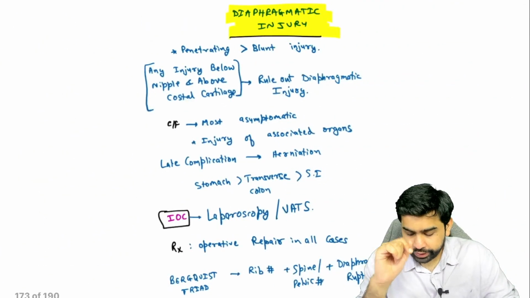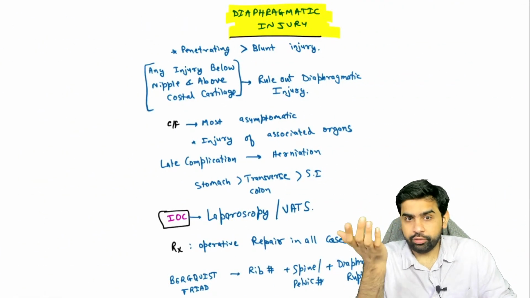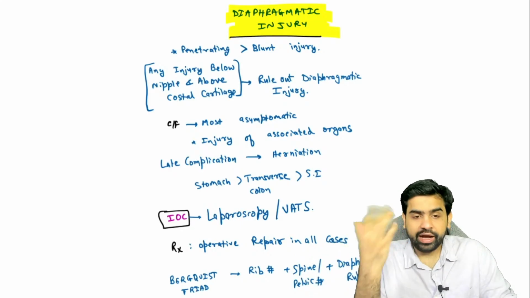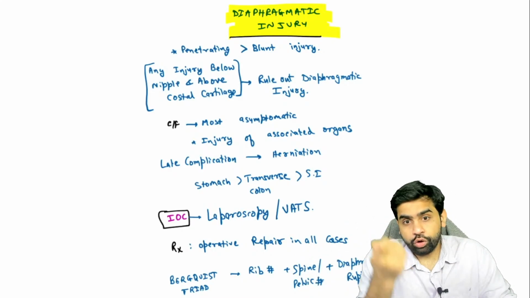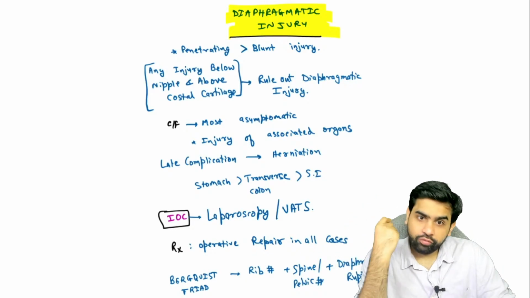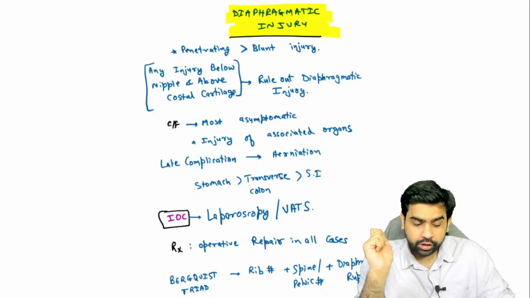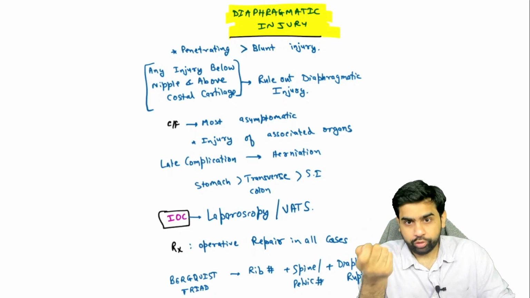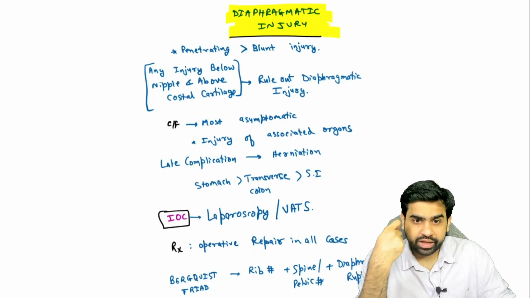Now, let's talk about the diaphragmatic injury. I had shared one of the questions on my group very recently. I asked, what is the investigation of choice for a diaphragmatic injury? The most common wrong answer which students end up saying, the same answer I got on my group, is X-ray. But that is not the answer. The answer is basically laparoscopy.